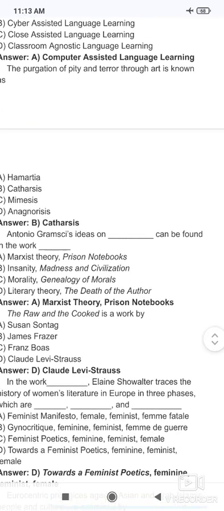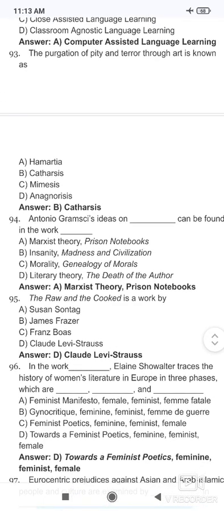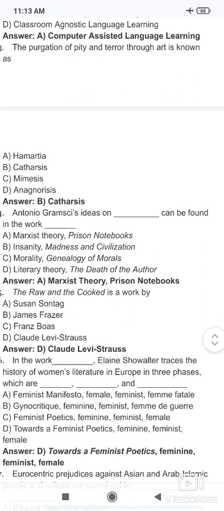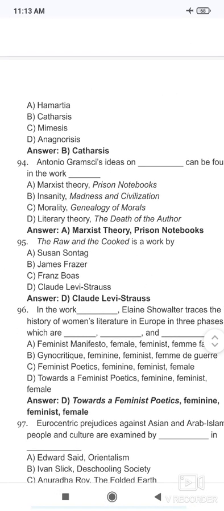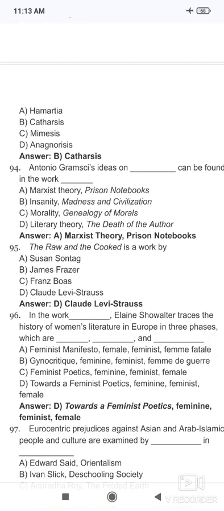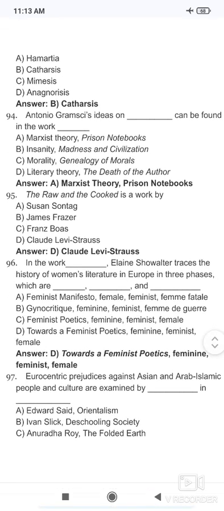Antonio Gramsci's ideas on Marxist theory can be found in the work Prison Notebooks. Then, The Raw and the Cooked is a famous work by Claude Lévi-Strauss. The work Toward a Feminist Poetics by Elaine Showalter, in which she stresses the history of women's literature in three phases: feminine, feminist and female.